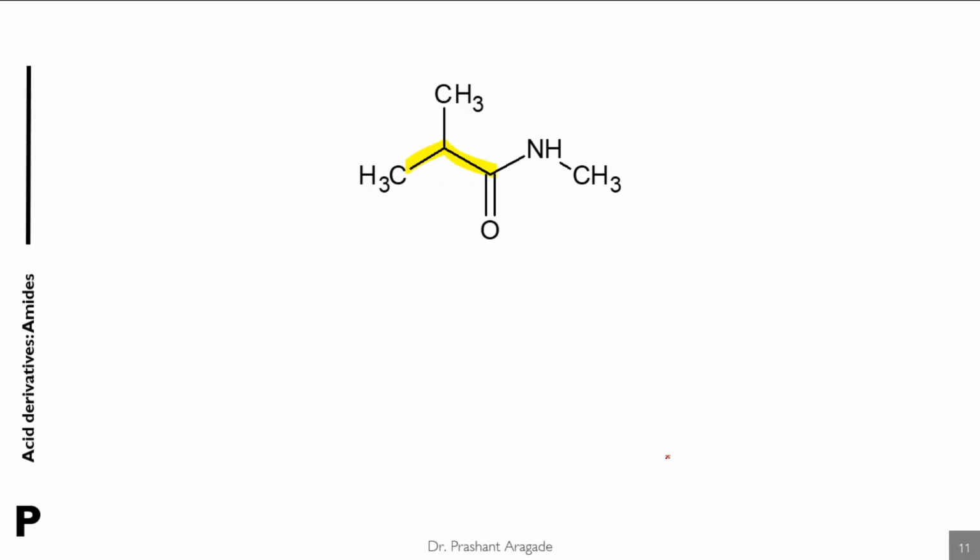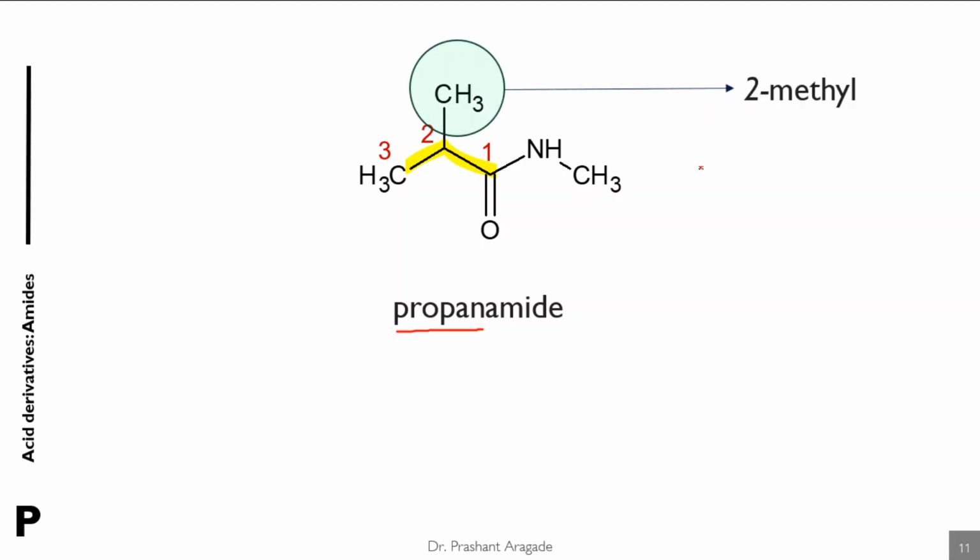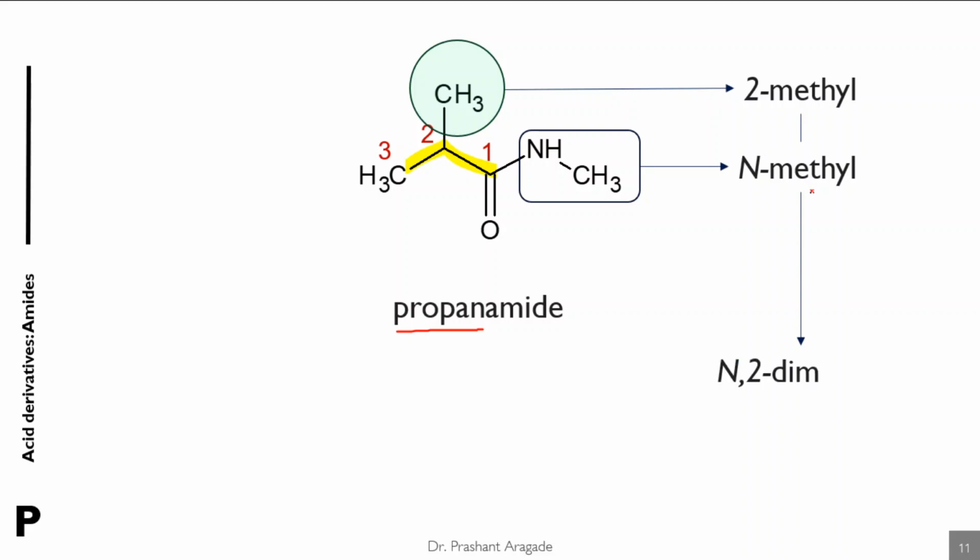First thing, you have to choose the continuous carbon chain. So this is the continuous carbon chain which is highlighted in yellow. Then give the numbering starting from the carbonyl carbon atom. So there are 3 carbon atoms, so the parent name is propane. The substituent is a methyl group. Here a substituent is present at number 2, so it is 2-methyl, and a methyl group is attached to the nitrogen atom, so it is N-methyl. Then you have to combine these substituents.